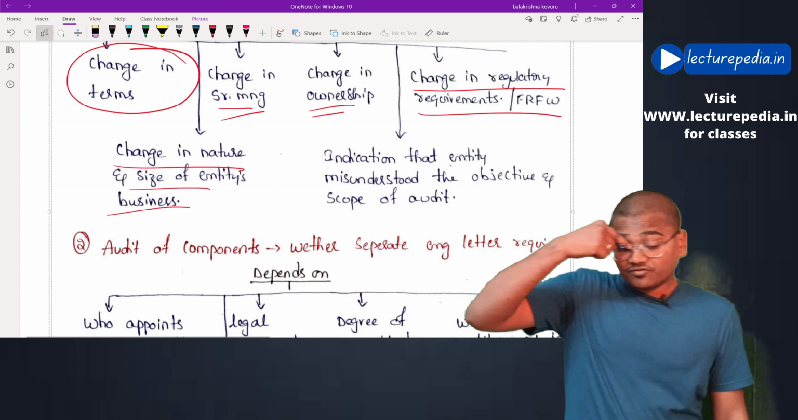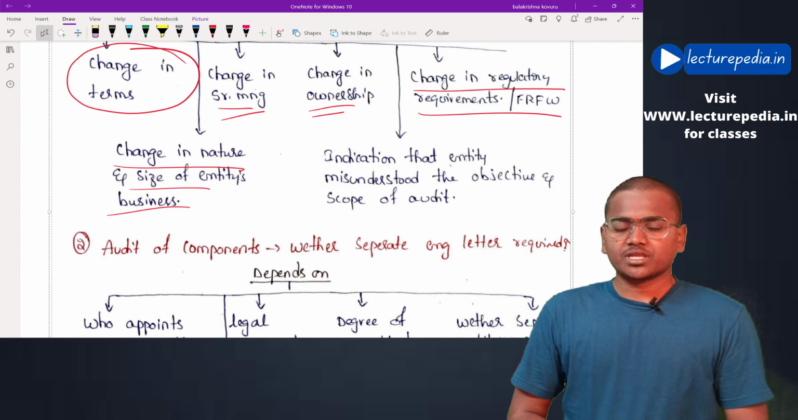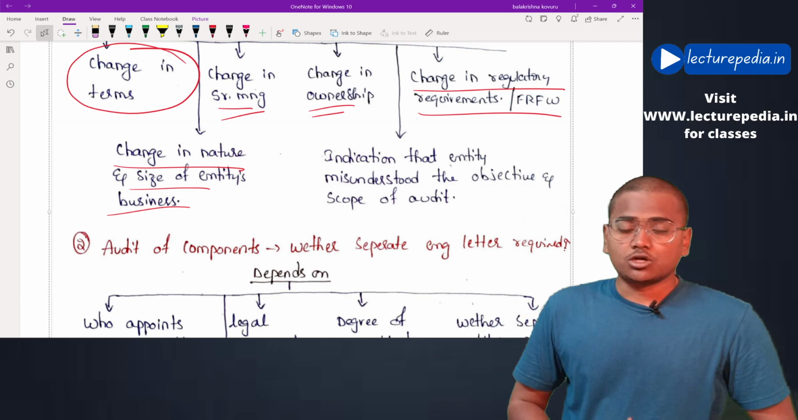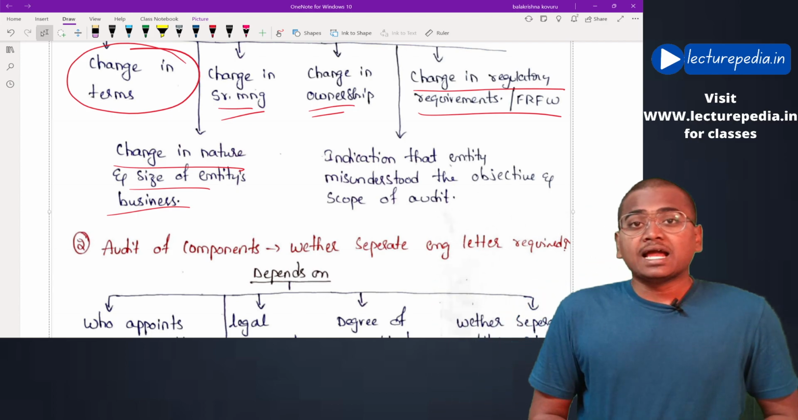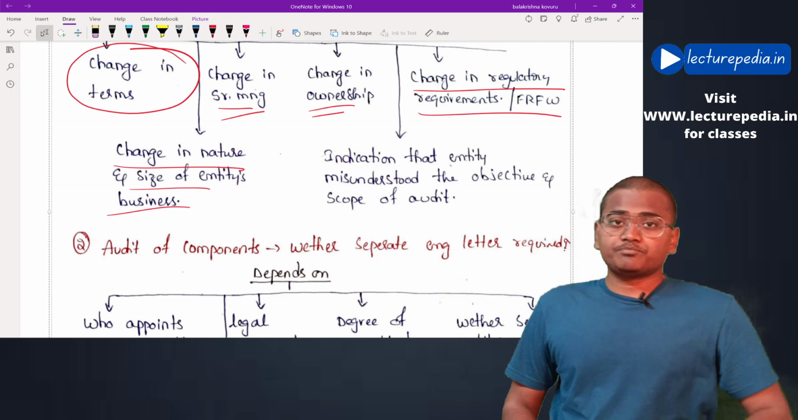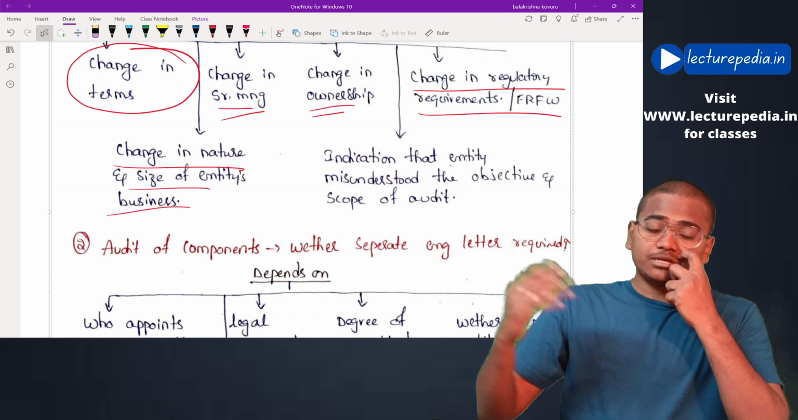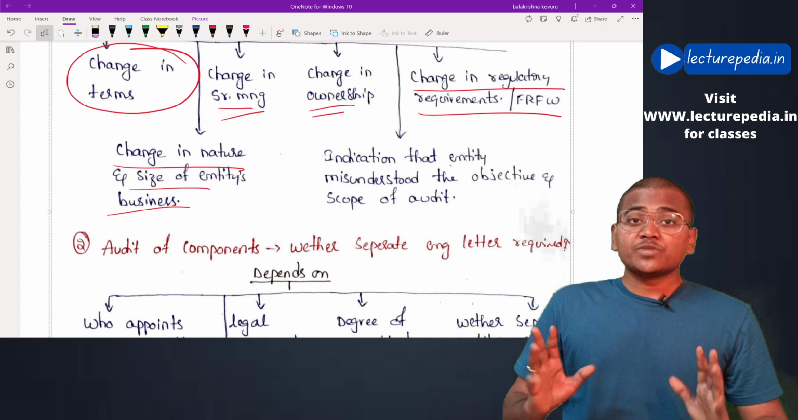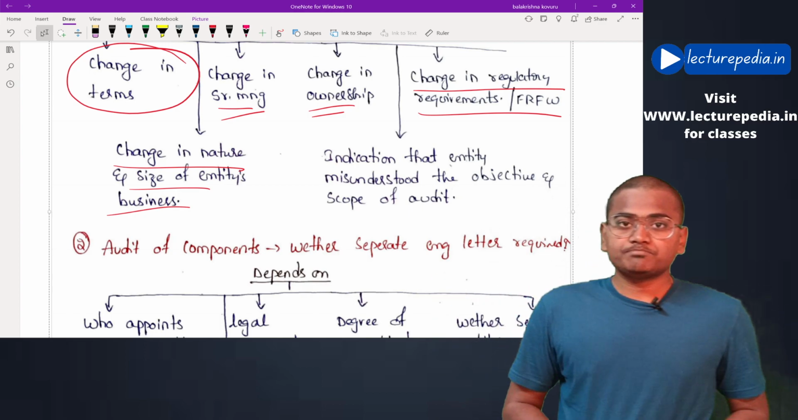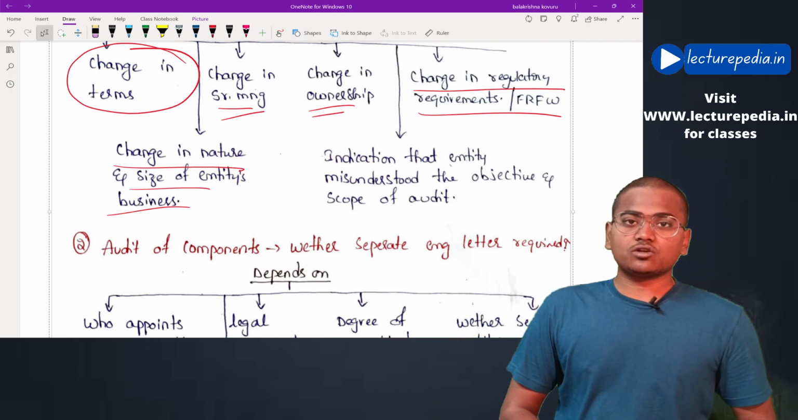Next, change in nature and size of the entity's business. Now let's say in the first year when the auditor was appointed, the entity was carrying on manufacturing business. During the first year the auditor has given some engagement letter. In the second year also the same auditor was appointed, and in the second year the company has closed its manufacturing business and started a new business, let's say banking business. Now there is a huge shift in the nature of business from a manufacturing entity to a banking entity. This requires the auditor to give a new engagement letter as per the change in the nature of the business of the entity.